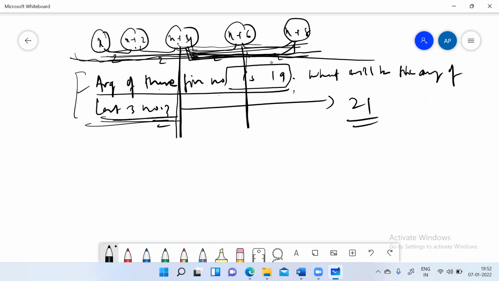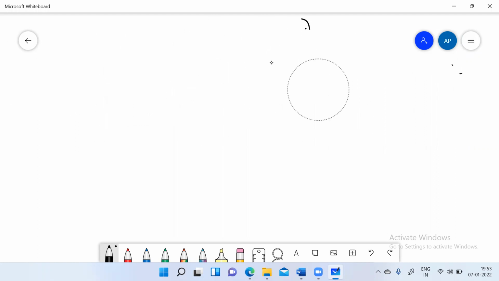So my point is, if you are getting a question of average, if you look at the question in depth, probably you might get the answer without doing anything. So this is all about average and the definition. Now we'll see how they create questions from average. So there is a thing called change in average. If we make any change in the observations, there might be a change in average also. Why I'm saying there might be, and why I'm not saying there must be a change in average, because a few changes will not bring a change in average.